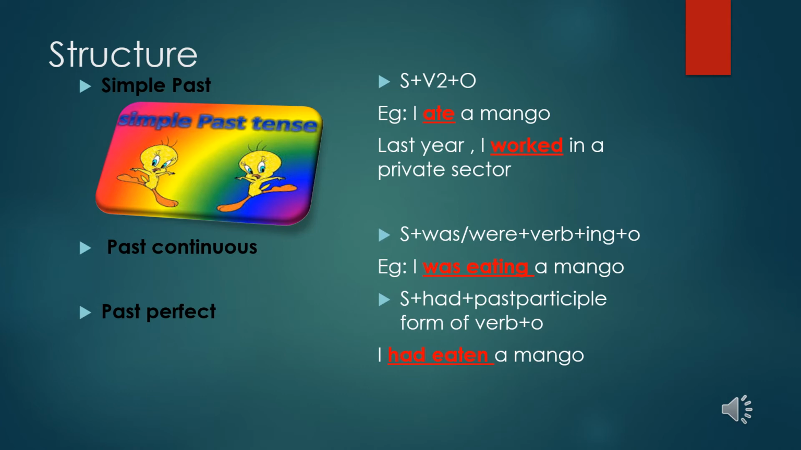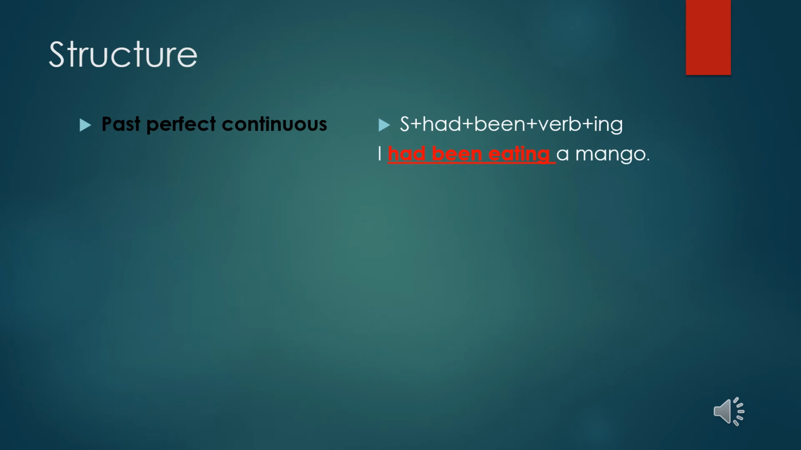And the last one is past perfect continuous. So the structure is subject plus had been, had plus been plus verb plus ing form. Okay, so here the verb will be in the V1 form only plus ing form of the verb. Like I had been eating a mango.